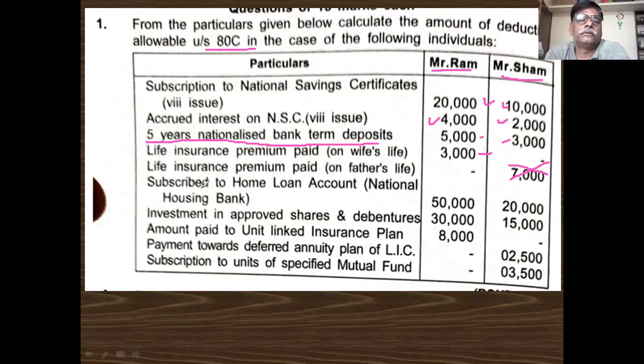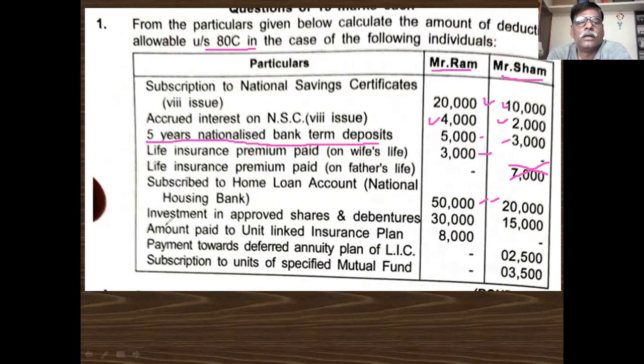Next point is subscription to home loan account, National Housing Bank. It is eligible. Principal is eligible, and you consider this as principal. Nothing is mentioned here, principal and interest, so you consider that as principal and give the deduction.